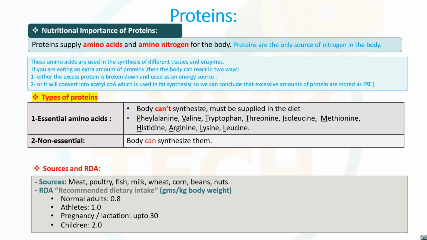The excessive protein is nothing but the stored fat here, right?